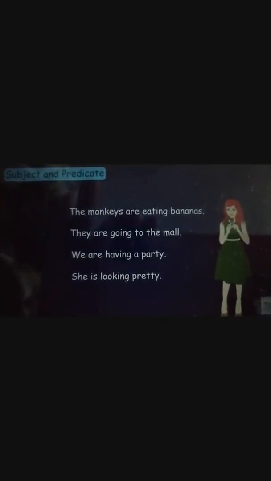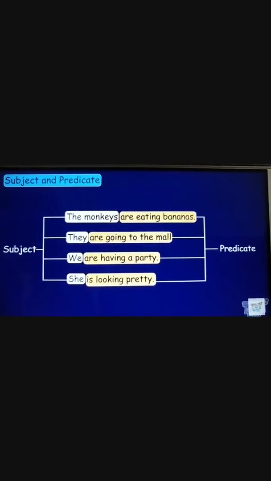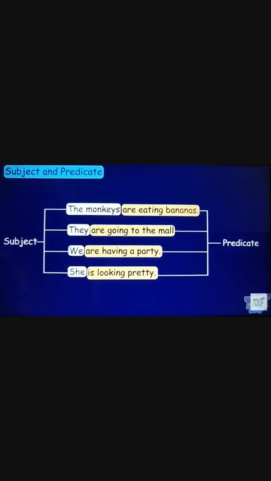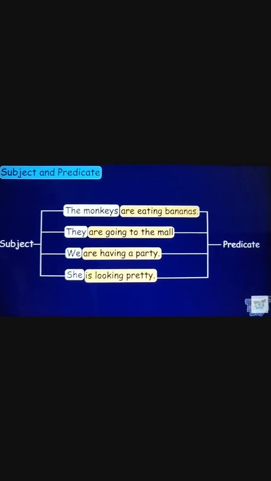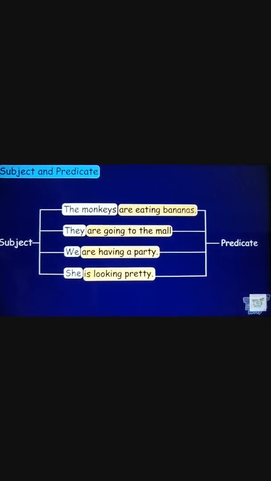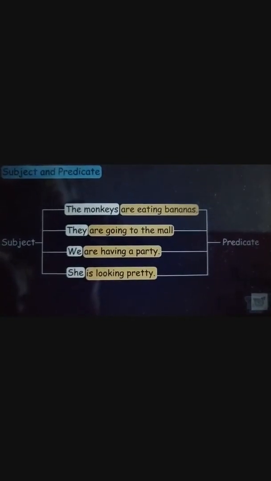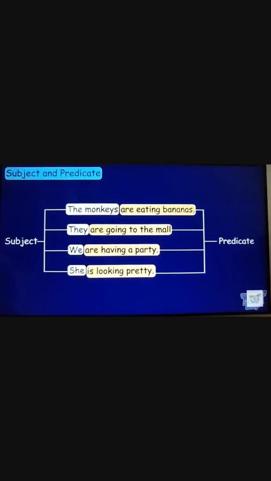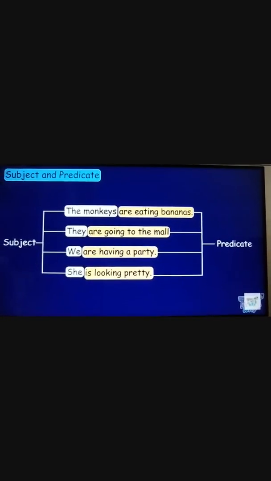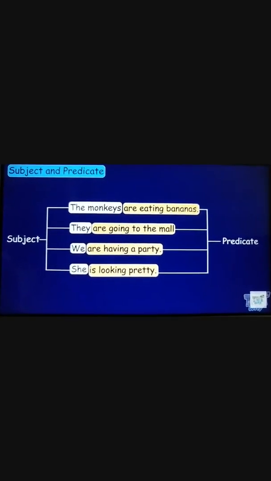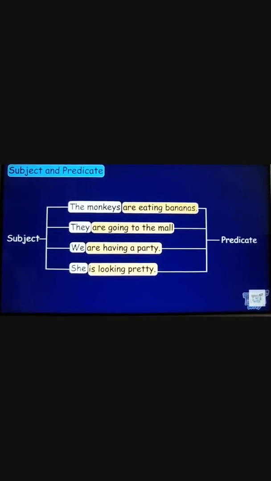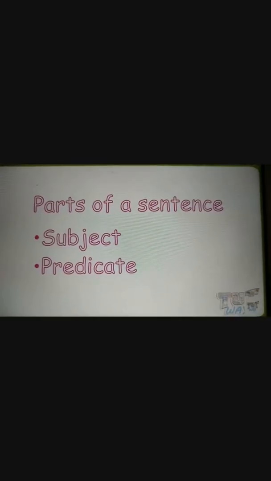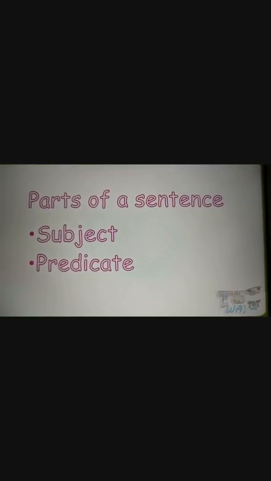So let's do it. In the first sentence, the monkeys are eating bananas. The monkeys is the subject. Are eating bananas, predicate. They are going to the mall. They is the subject. Are going to the mall is the predicate. We are having a party. We is the subject. Are having a party is the predicate. She is looking pretty. She is the subject and is looking pretty is the predicate. I'm sure I'm clear. I'm sure all must have understood the parts of a sentence.